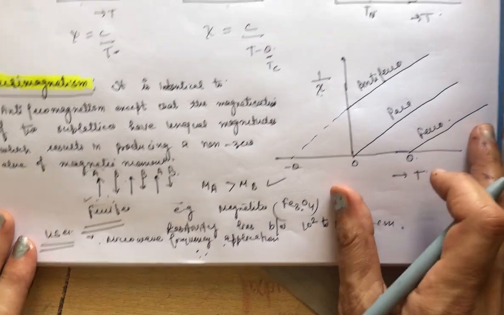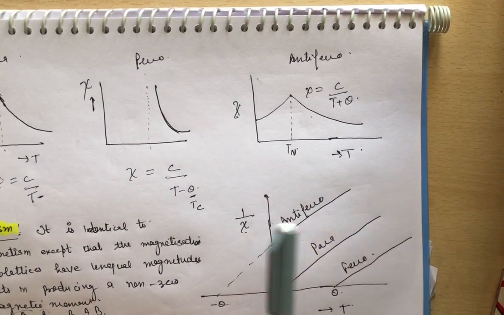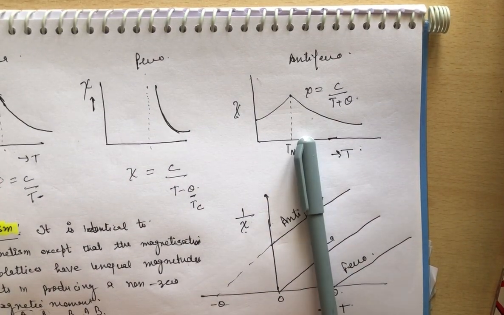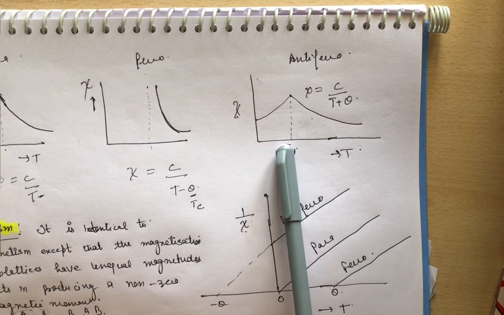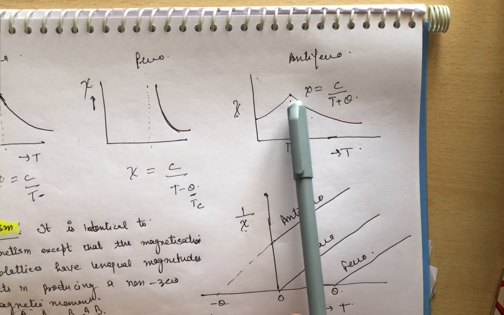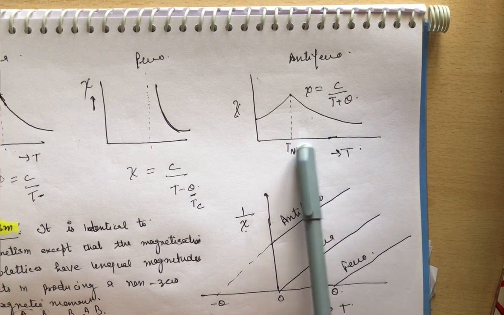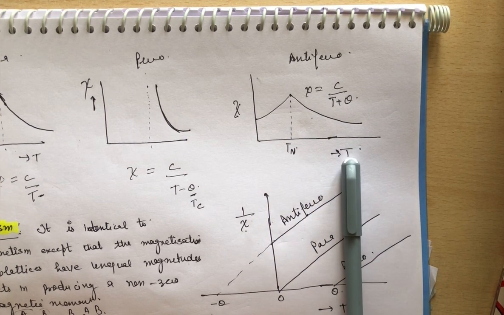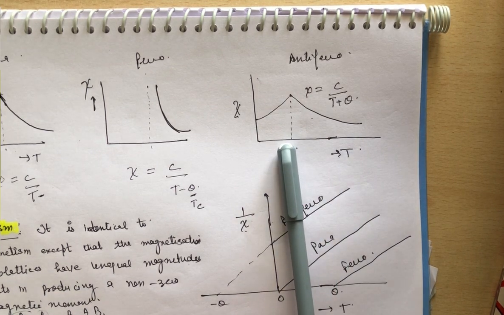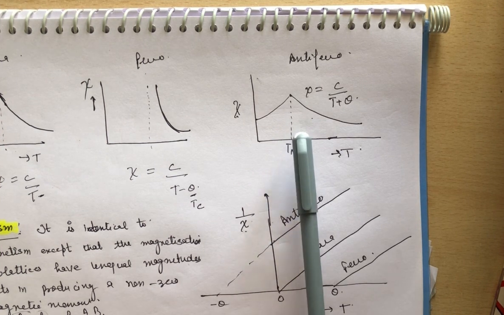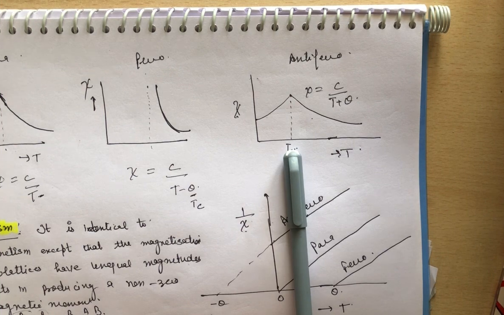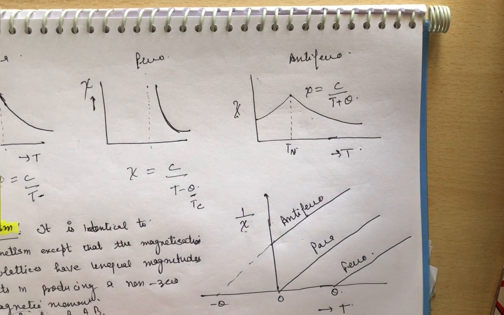Okay? So these are the curves. See at this curve, at the Néel temperature the magnetization becomes the maximum, and above it the magnetization decreases and the material changes to paramagnetic. And this peak which occurs at T equal to TN is the most characteristic feature of antiferromagnetic materials. Clear? So thank you very much.